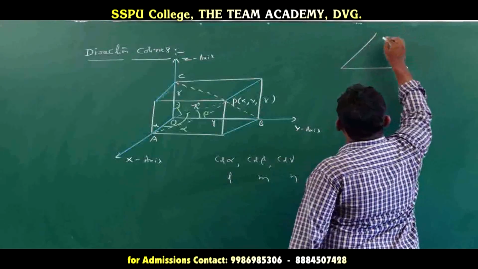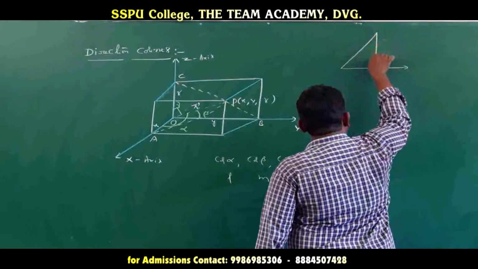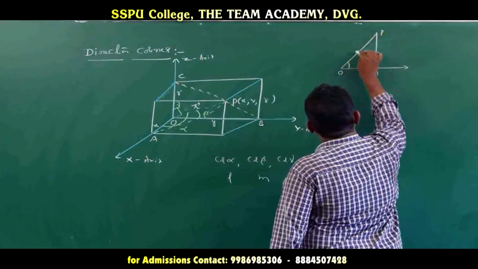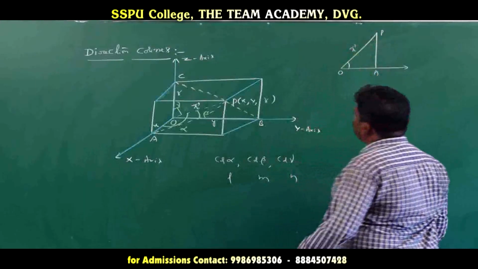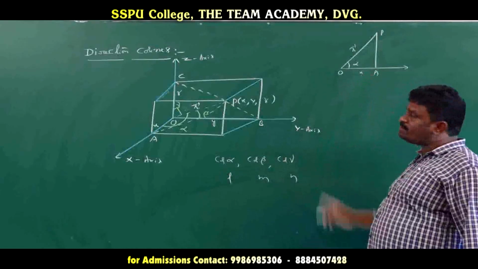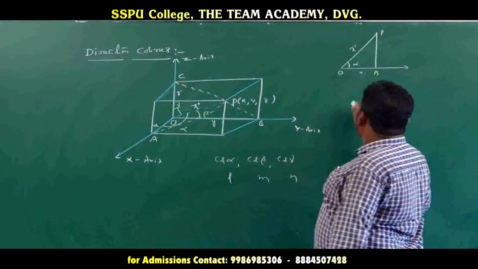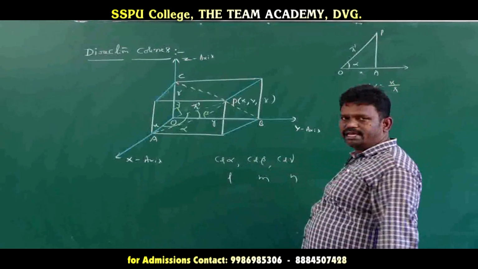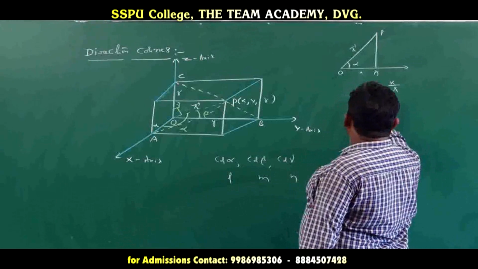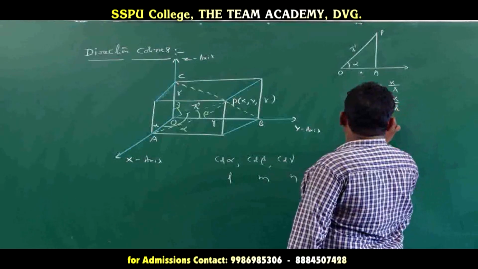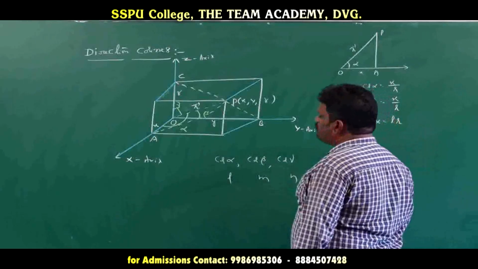This is the horizon and here is point P. Draw the perpendicular, giving O, A, P. This position vector makes angle alpha with the x-axis, and here is the x coordinate. From the right angle triangle, cos alpha is equal to x by R. Then cos alpha is equal to L, so L is equal to x by R, and x is equal to L R.